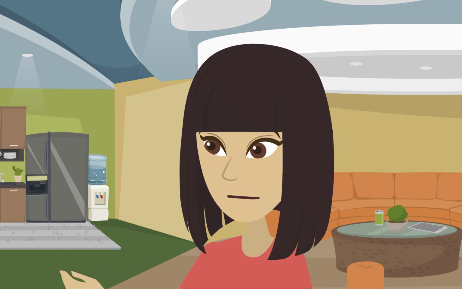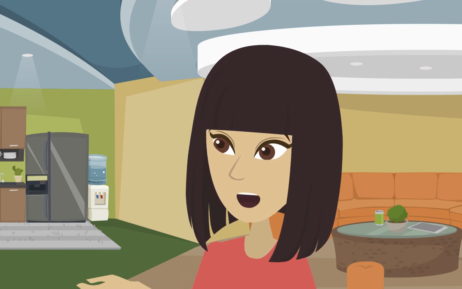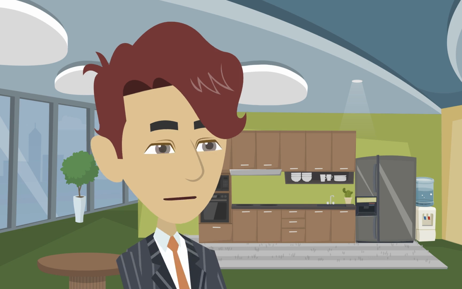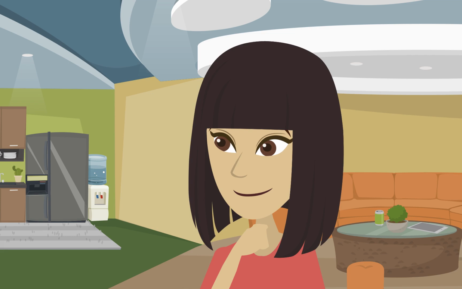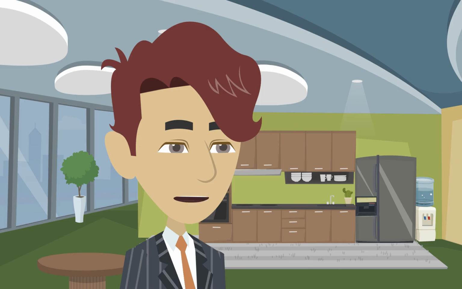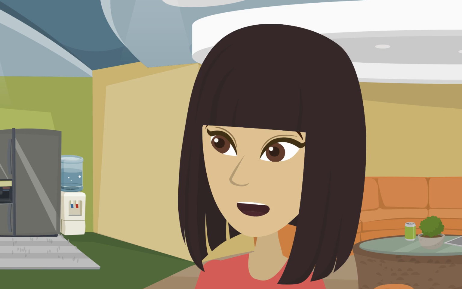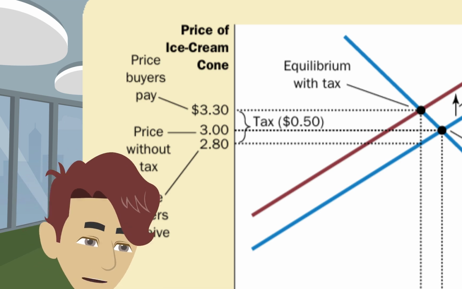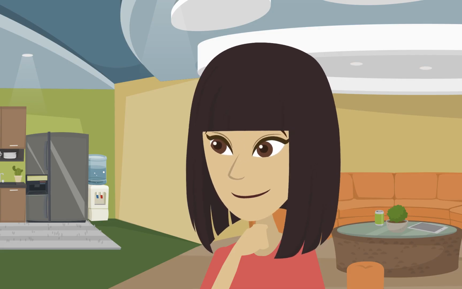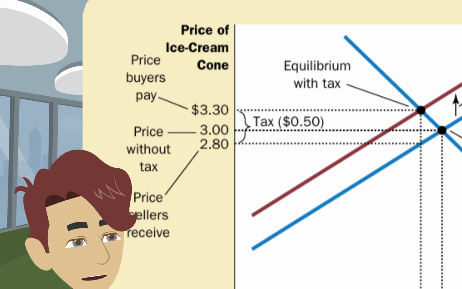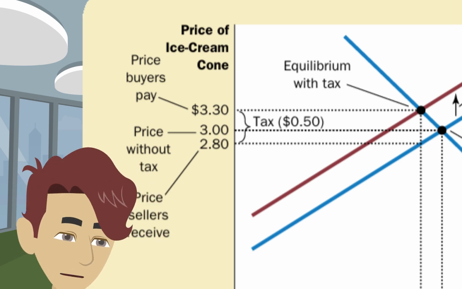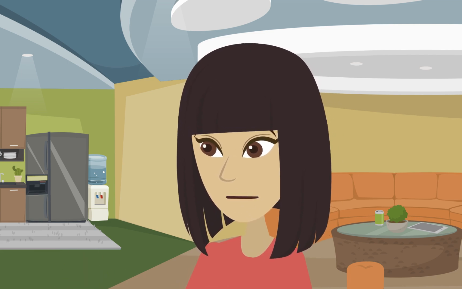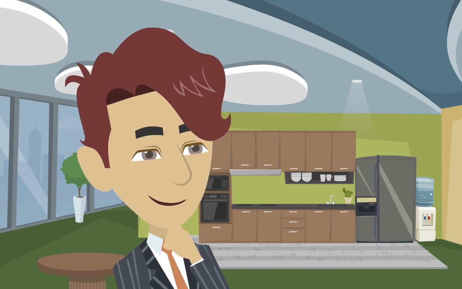So, if the price of a cone was $2, sellers would only effectively receive $1.50 after the tax? Correct. The market price has to rise to compensate for that tax. If the price goes up, sellers will supply a smaller quantity of ice cream. And what happens to the buyers in this scenario? Good question. The buyers end up paying more. For instance, if the equilibrium price rises from $3 to $3.30, that's a 30 cents increase for them. So, sellers get a higher price, but their effective price drops to $2.80 after the tax?